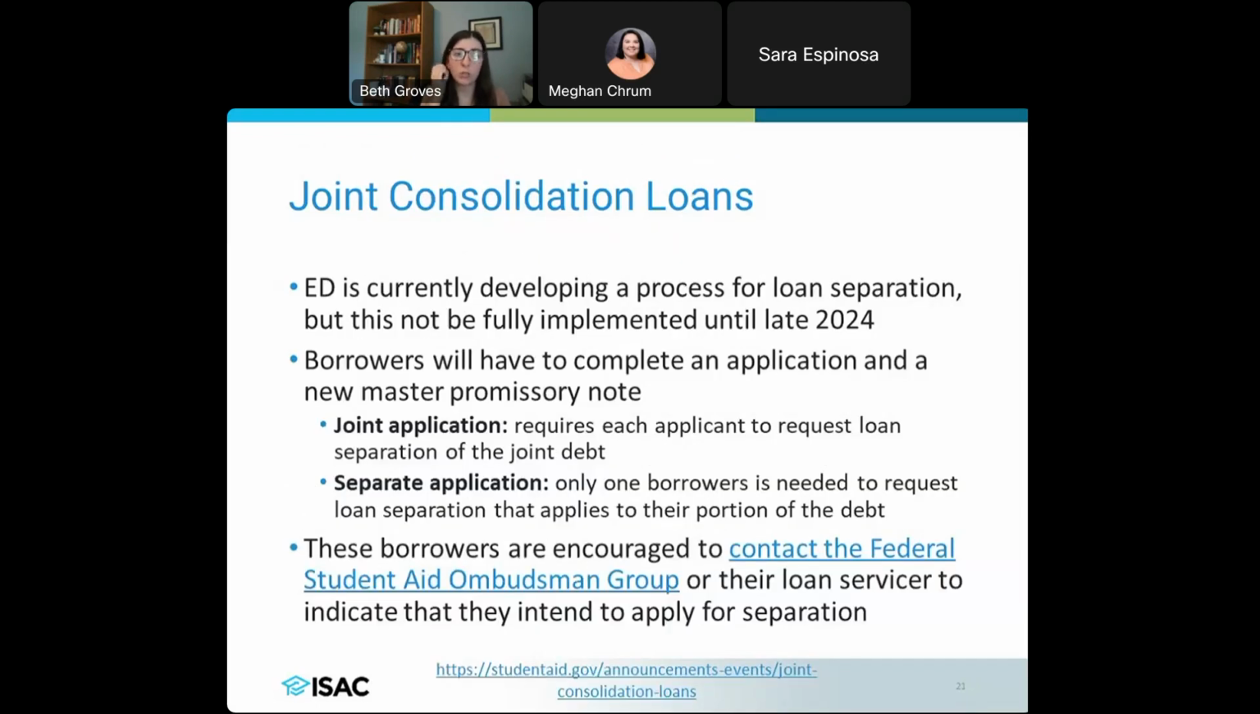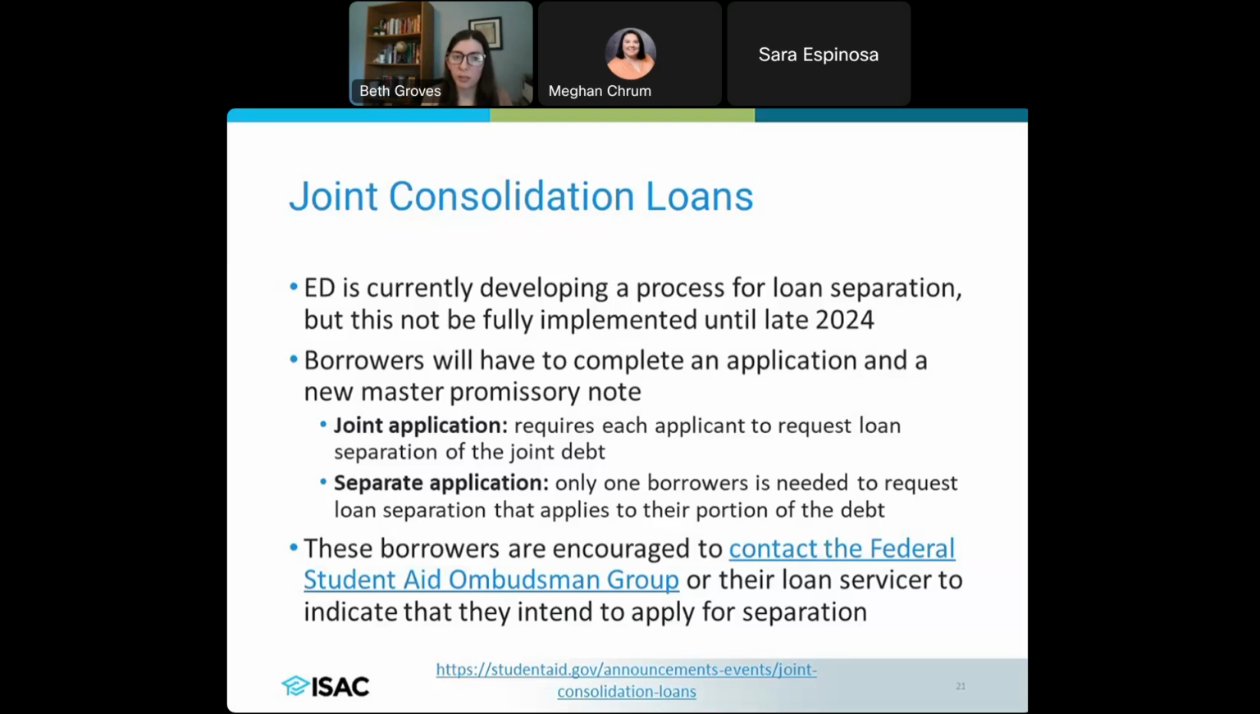Now, joint consolidation loans: the Department of Ed is still working on what this process is going to look like. It's not going to be fully ready until the end of this year, but just know that there are 2 different processes, depending on whether you have a joint application or want to do this separately from the person you consolidated with. There's going to be an application and a new master promissory note. Because it's a new balance, that's a new amount that the person is saying they will pay.